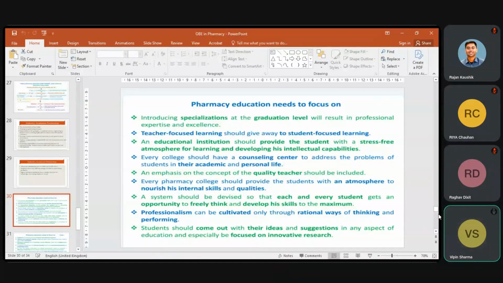Every pharmacy college should provide the student with an atmosphere to nourish his internal skills and qualities. Yes, it is also very, very important. A system should be devised so that each and every student gets an opportunity to freely think and develop his skill to the maximum.